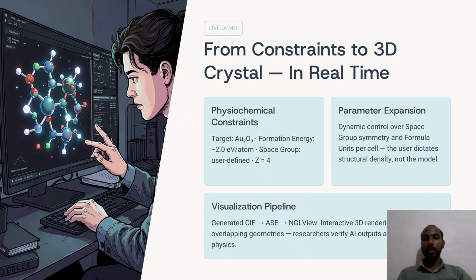We use tools such as ASE and NGL View to convert the generated structure into a 3D model, and the user can rotate, zoom, and inspect the structure interactively. This helps researchers analyze the generated crystal and verify whether the structure appears reasonable. So the complete workflow goes from user input to AI generation, and finally to 3D visualization.